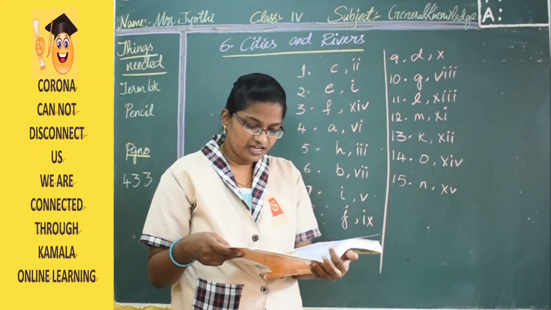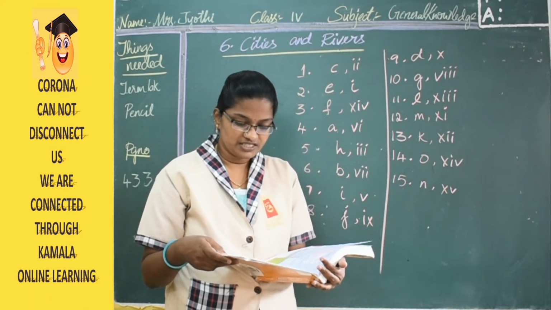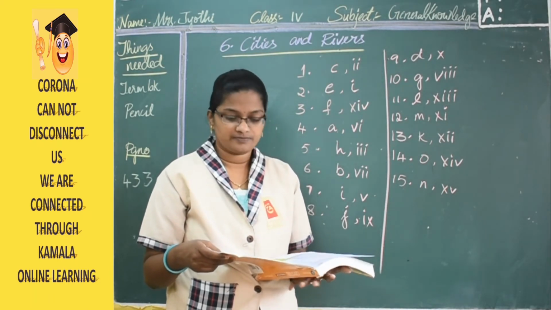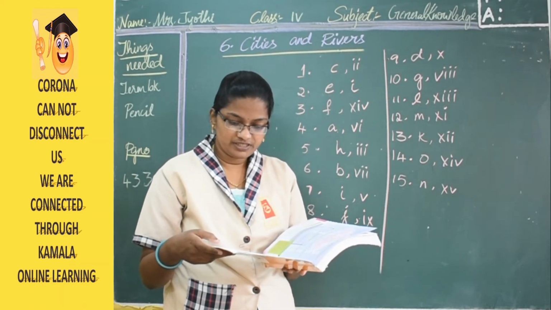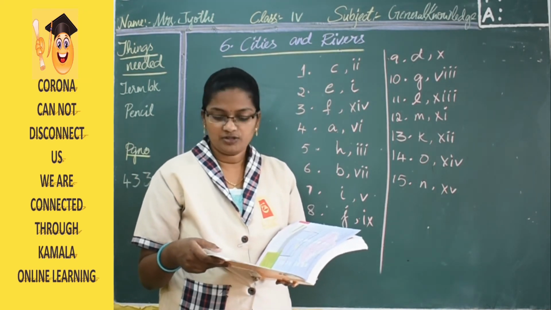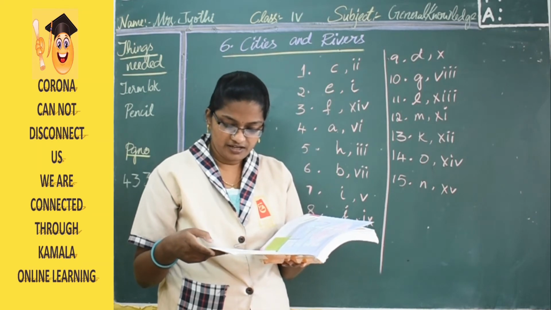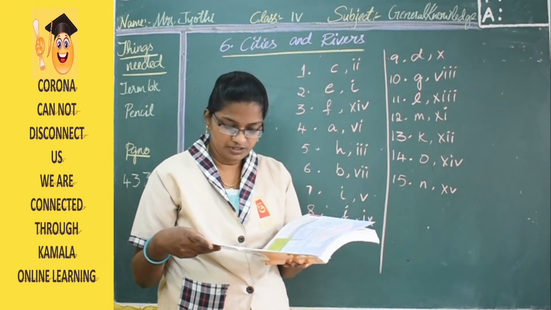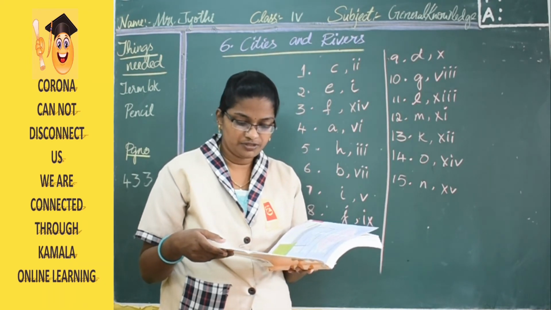The answers for Agra are C and 2, that is Yamuna, Uttar Pradesh. Then Ahmedabad, Sabarmati and Gujarat. Then Varanasi, Ganga and Uttar Pradesh.